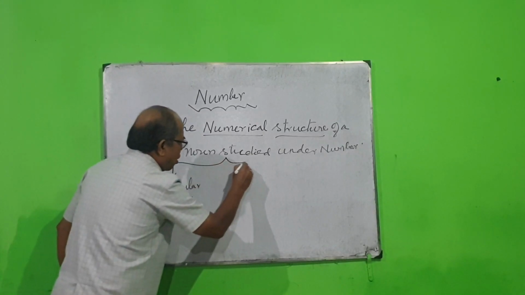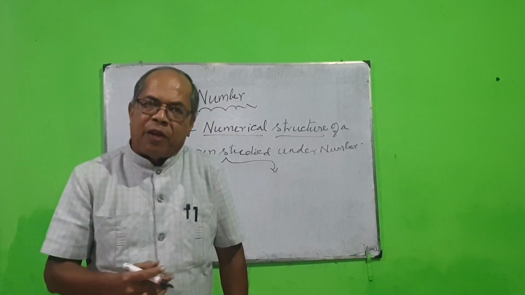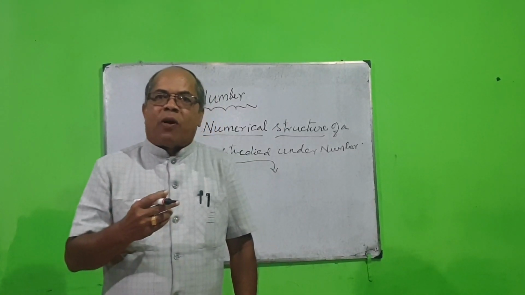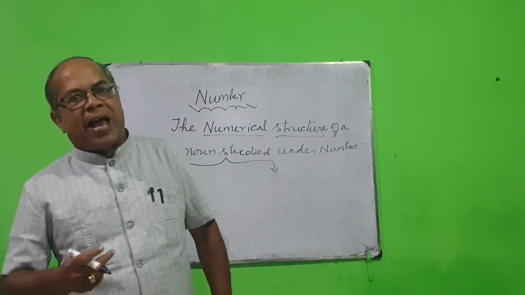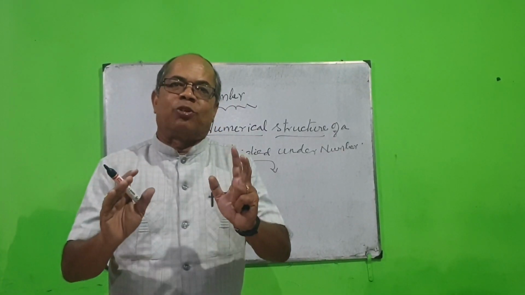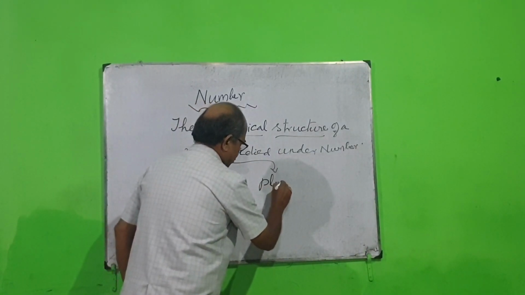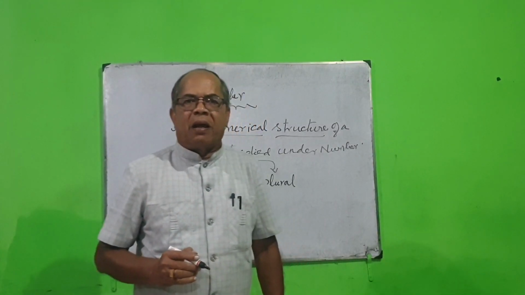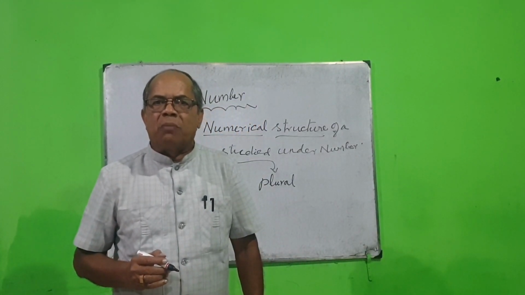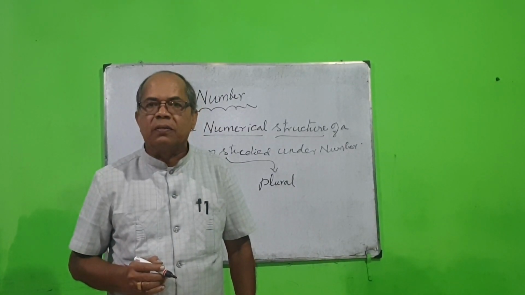Suppose that noun denotes name of more than one person, more than one animal, more than one place, more than one thing, and more than one action, it is grouped under plural. Oh, this singular plural is to be studied under number, it has been given so much importance? Of course, my dear, of course.